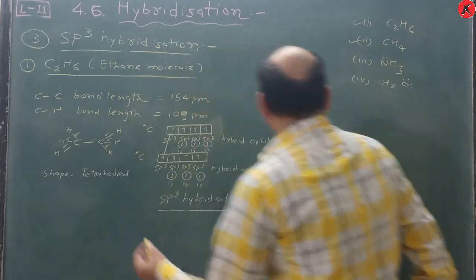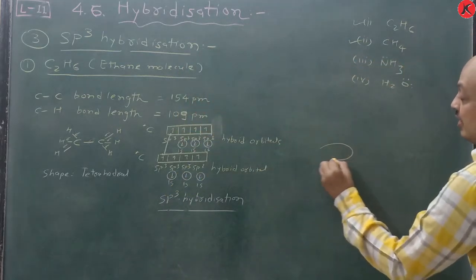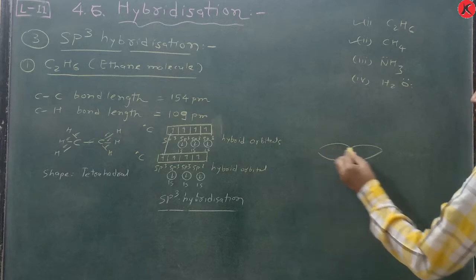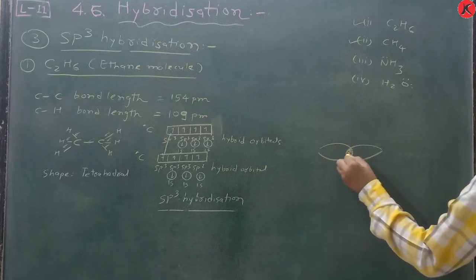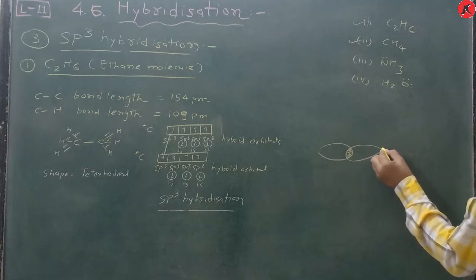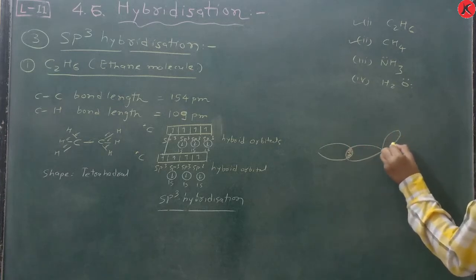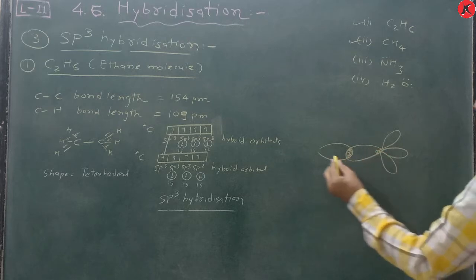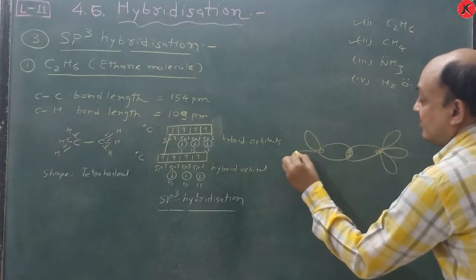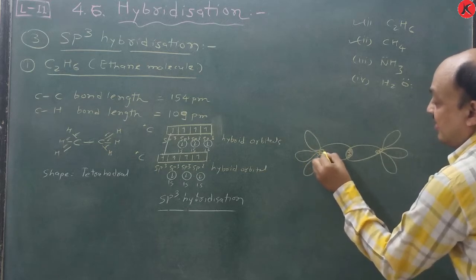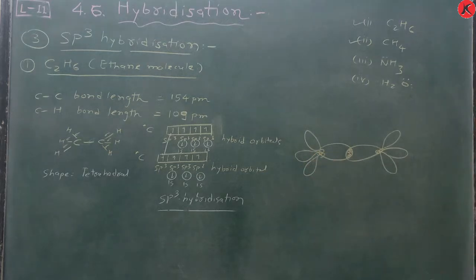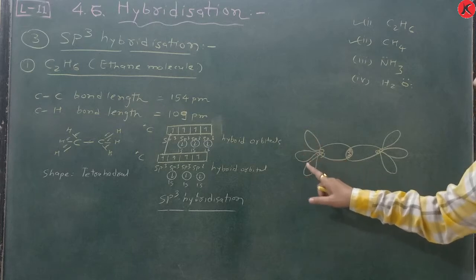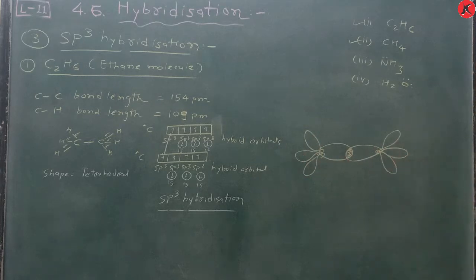The sp3 hybrid orbital of one carbon and the sp3 hybrid orbital of the other carbon overlap with each other and form a sigma bond. Similarly for the other orbitals, these are considered as sp3 and sp3 hybrid orbitals.